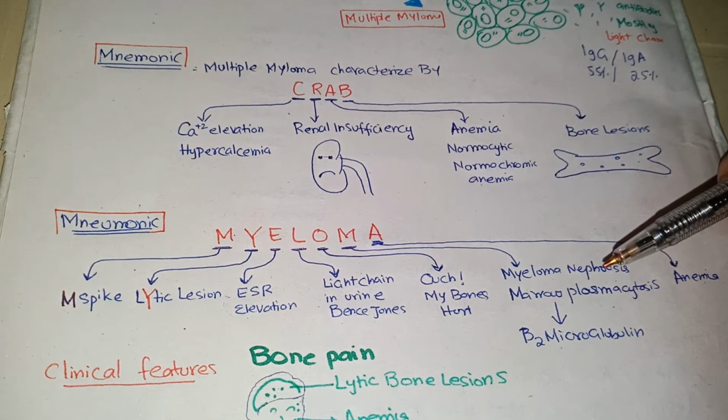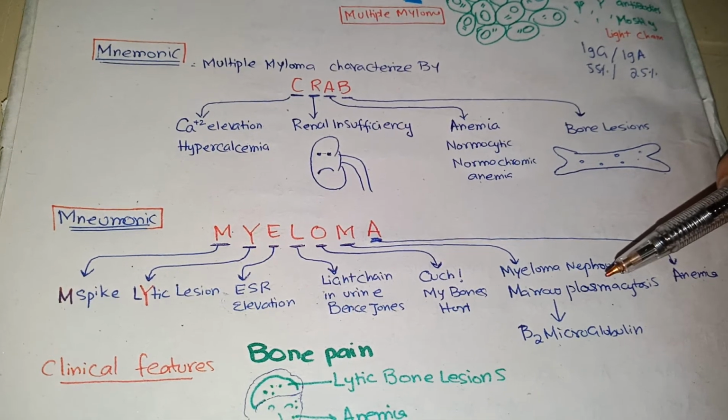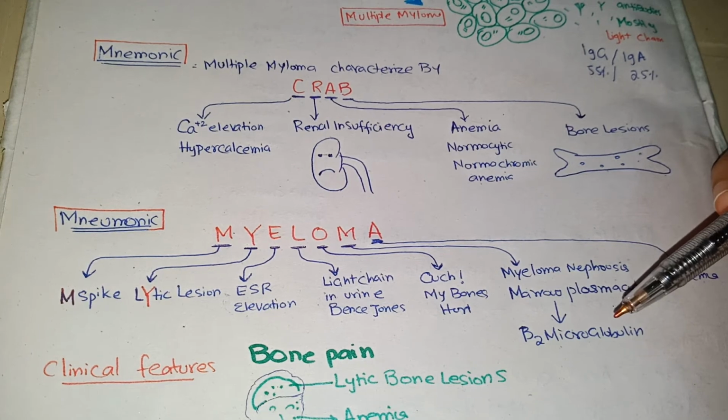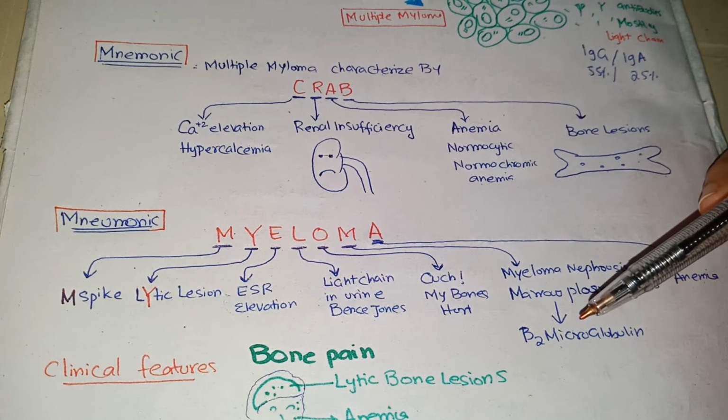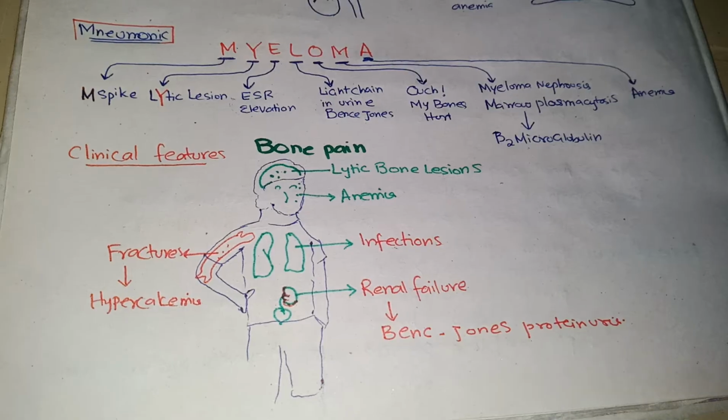Secondly, bone marrow has more than 30% plasma cells in multiple myeloma, and these plasma cells will secrete abnormal antibodies, usually light chain, called beta-2 microglobulin. And A stands for anemia.